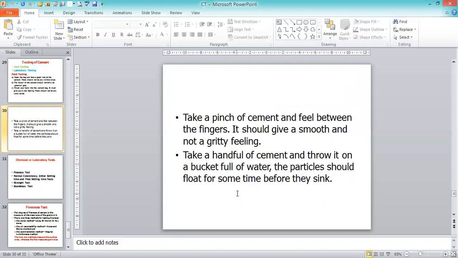Then the last observation is to take a handful of cement and throw it on a bucket full of water. The particles should float for some time before they sink. It has to float for some time, and after that it has to sink. Then the quality of the cement is good.